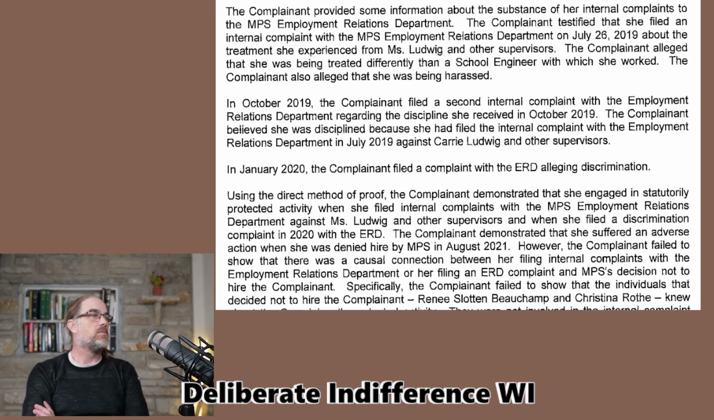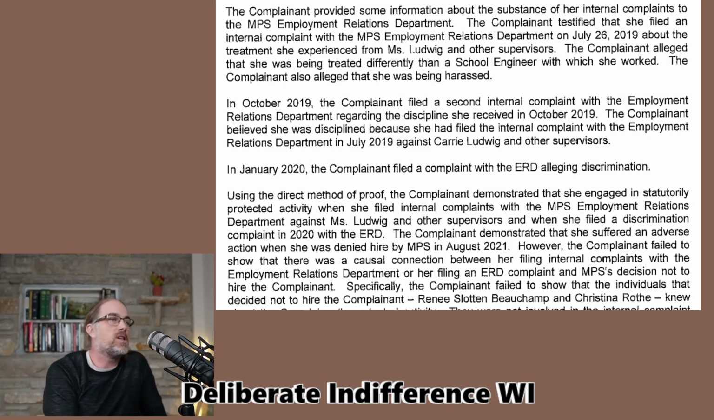Okay. The complainant provided some information about the substance of internal complaints to the MPS Employee Relations Department. Some information. The complainant testified that she filed an internal complaint with MPS Employment Relations on July 26, 2019 about the treatment she experienced with Ms.